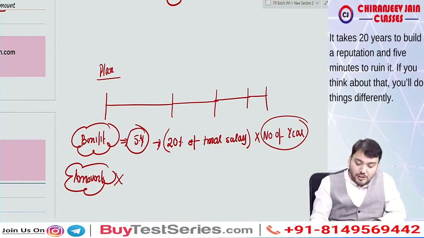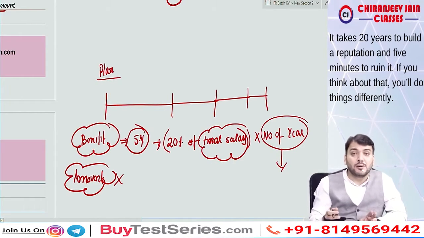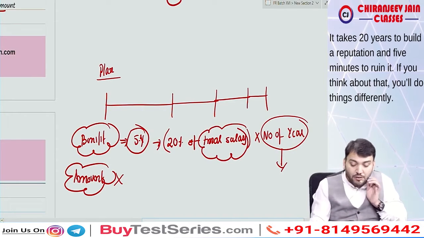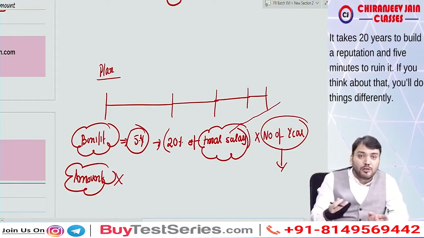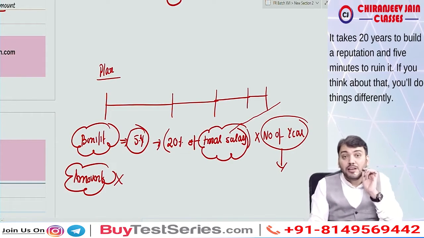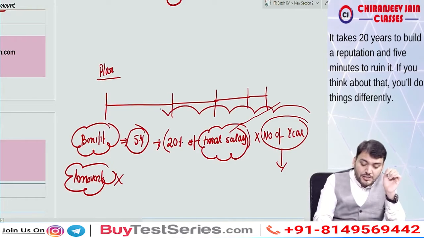But can I say the benefit is defined, but what will be the amount of payment, that is not known. Why? Because right now the final salary is not known. Right now the number of completed years of service is not known. We don't know what will be the growth in the salary. We don't know at which point of time the employee will retire. So there are many uncertainties attached to it.